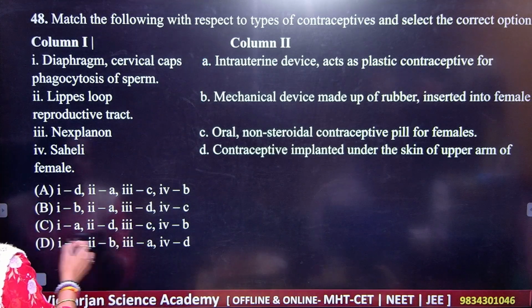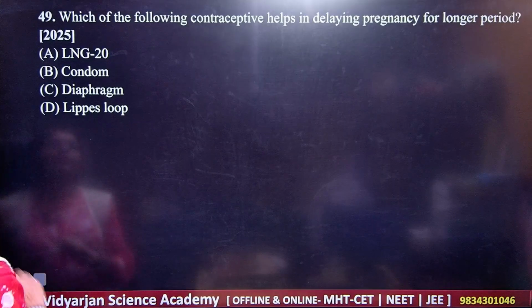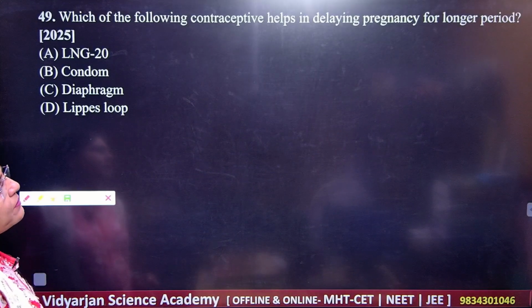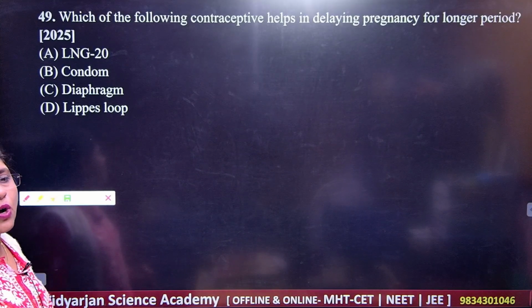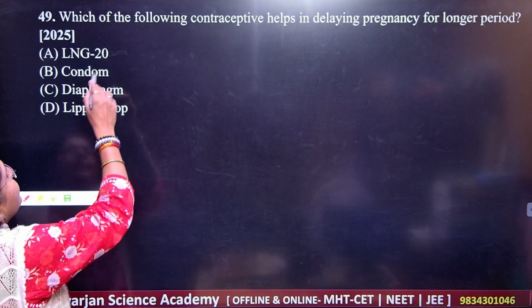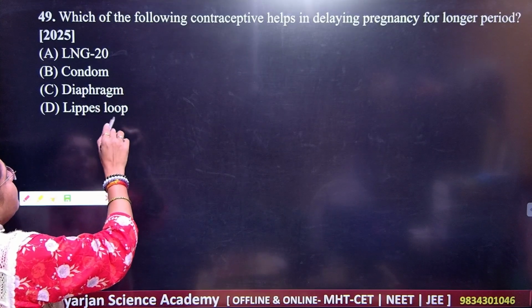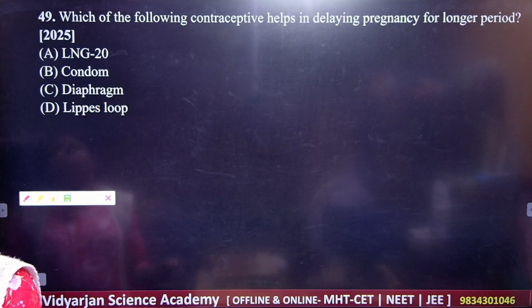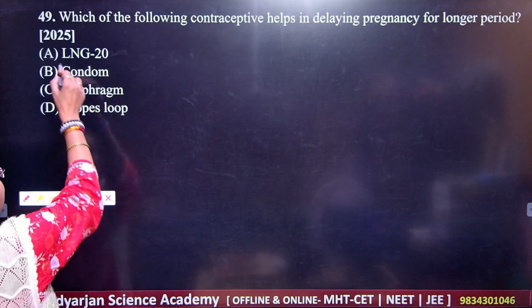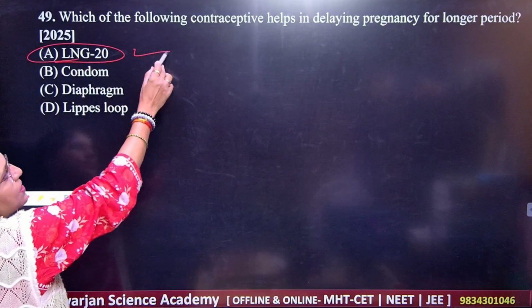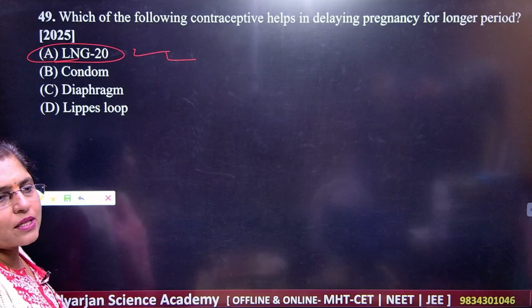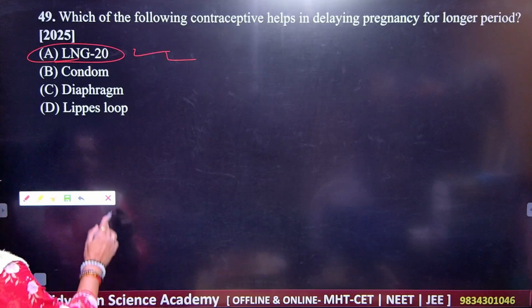Next, question number 49. Which of the following contraceptive helps in delaying the pregnancy for longer period? So LNG20, condom, diaphragm and Lippes loop. So what do you think here? What should be the correct answer? A is the correct answer. Please note down, delaying of the pregnancy for longer duration.